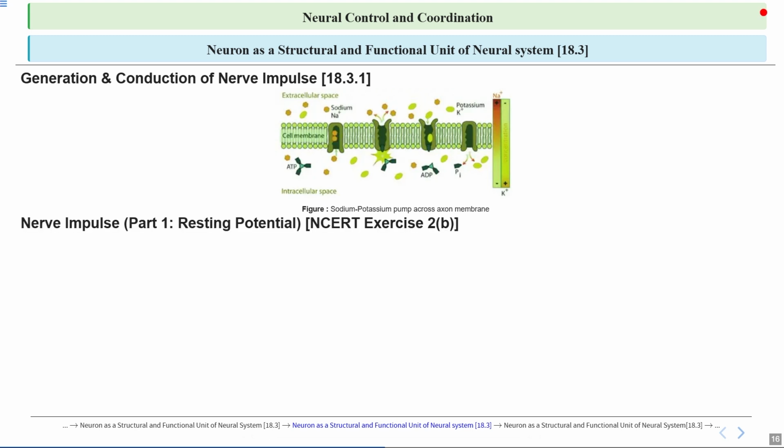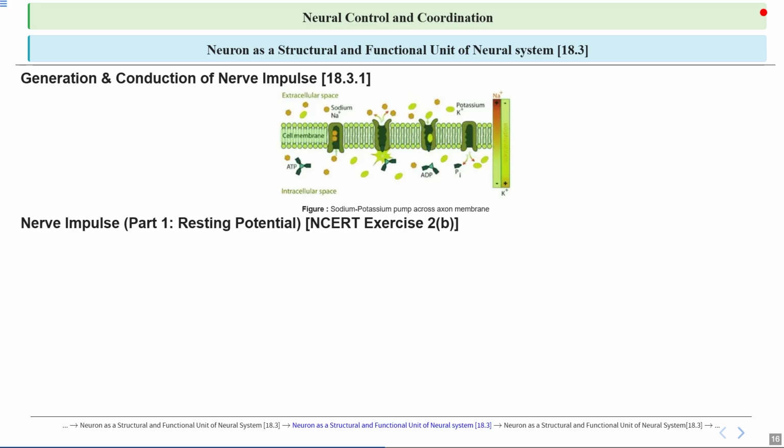So let's see. When a neuron is at rest, the inside of the cell is negatively charged compared to the outside, creating a resting potential of about minus 70 mV. This happens because the cell membrane is more permeable to potassium ions, which leak out of the cell, making the inside more negative. Sodium ions, on the other hand, are trapped inside due to the membrane's low permeability to them, and the sodium-potassium pump actively moves 3 sodium ions out for every 2 potassium ions it brings in, helping maintain this charge difference.